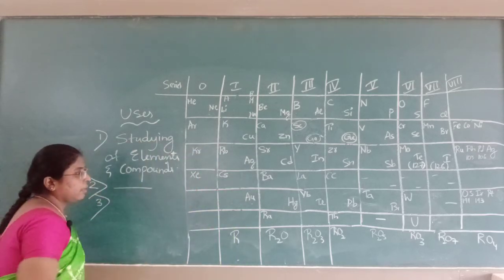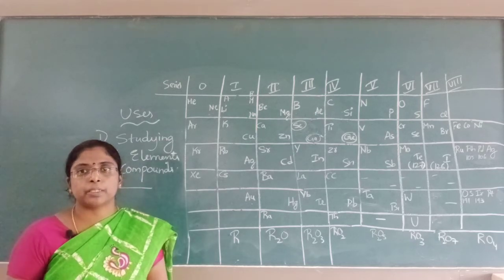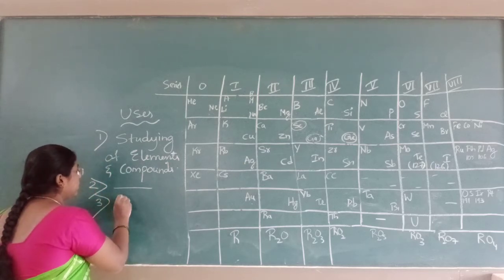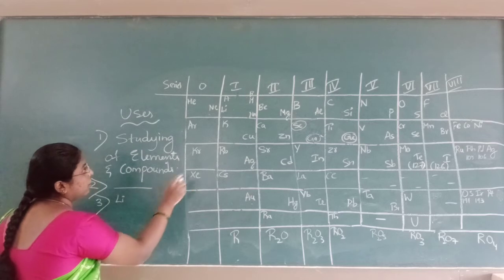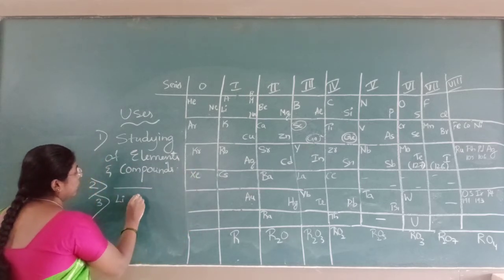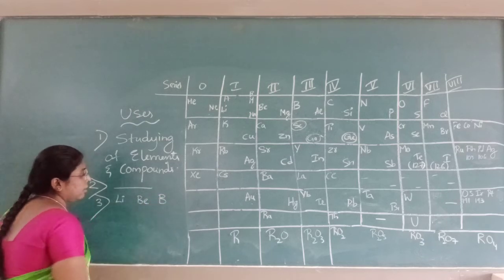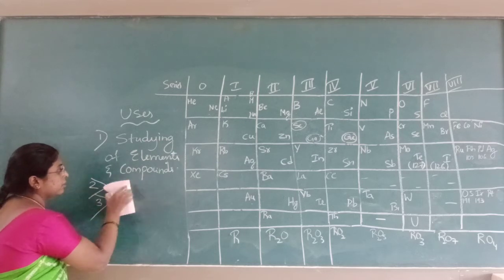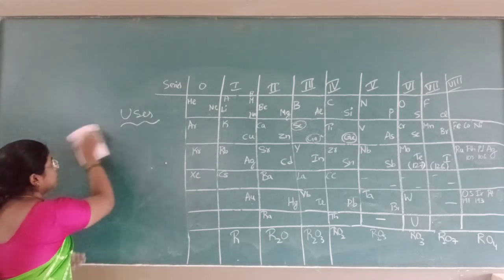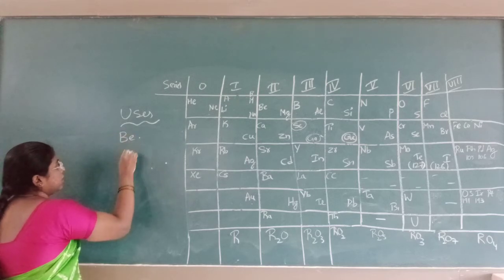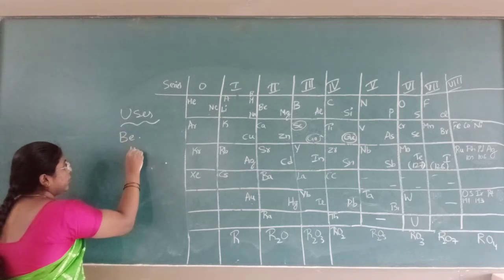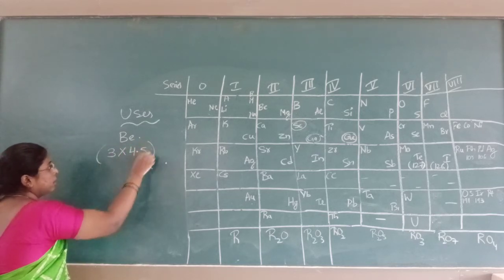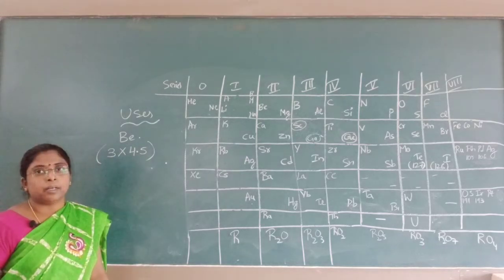Third, he corrected some of the mistakes made here. Here you know lithium, beryllium and boron. Initially they thought that beryllium's atomic equivalent weight was 4.5 and placed it in the third group, considering it trivalent.